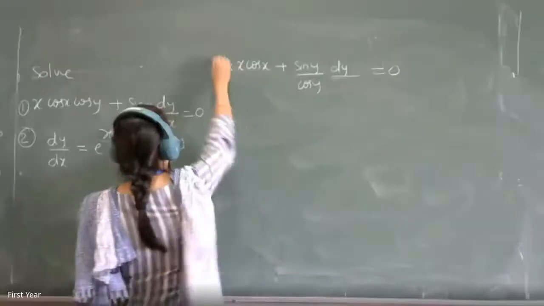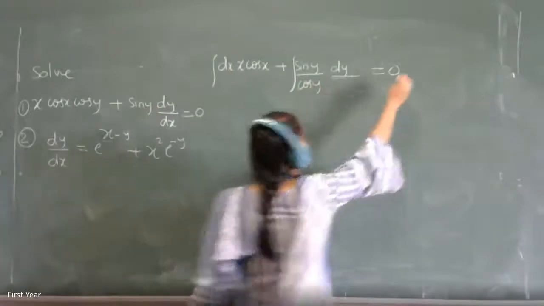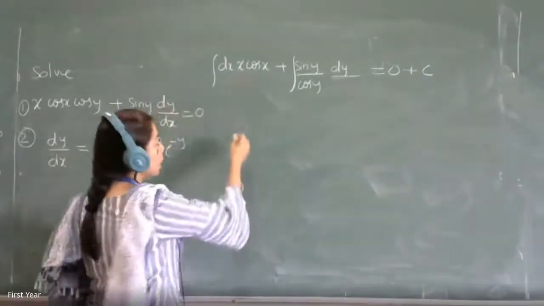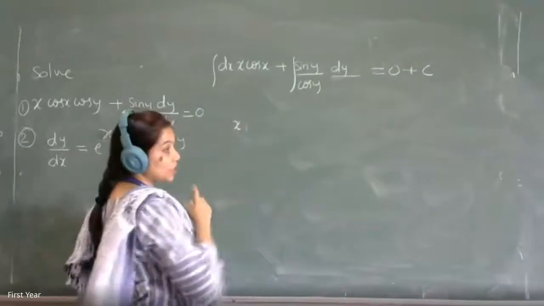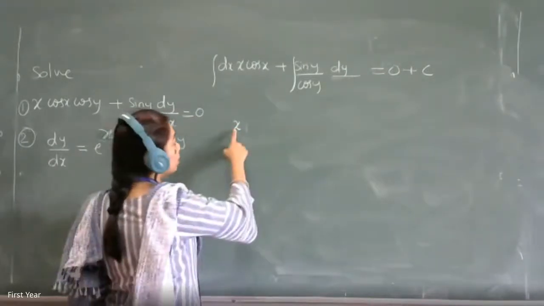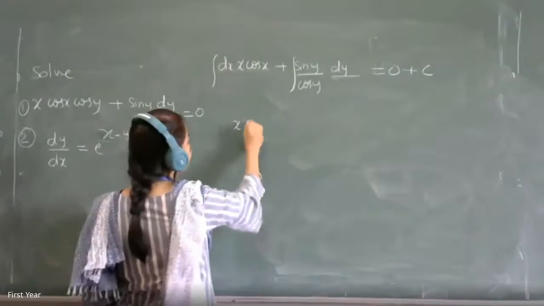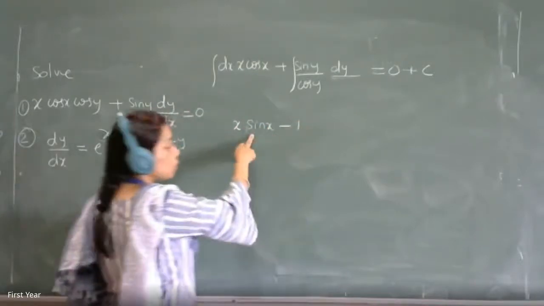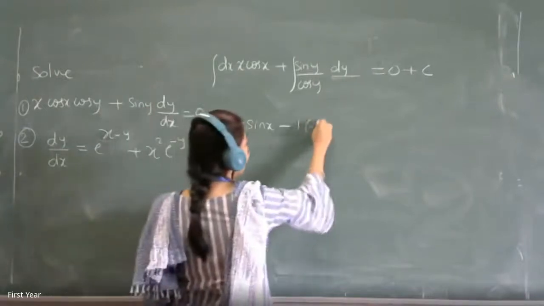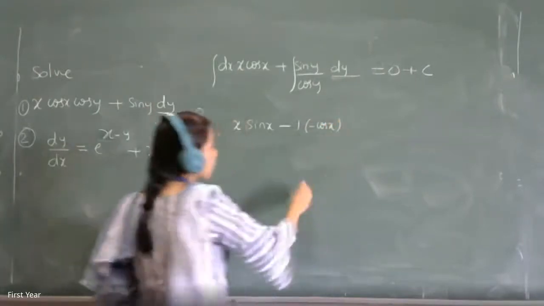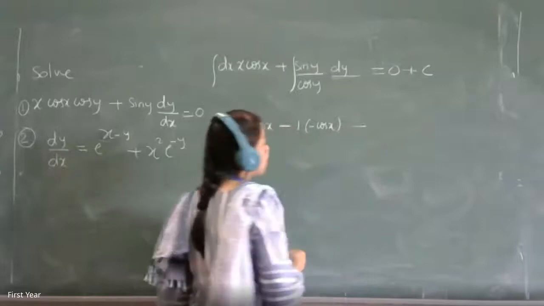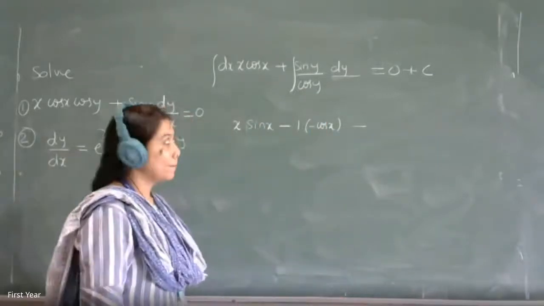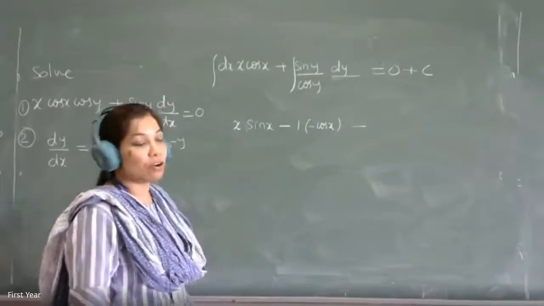Yeah, right. So this integration, let's see. Here you have to use the by parts rule and you will get x as it is. Yesterday I told you how to use the by parts rule. First is the integration of cos x, sin x, minus derivative of x is 1, one more integration of sin x, minus cos x. I am not writing plus. What is the derivative of cos y? If you want, you can directly write log sec y also.